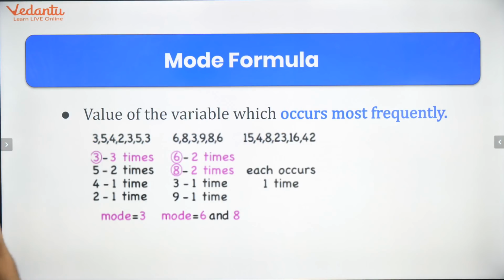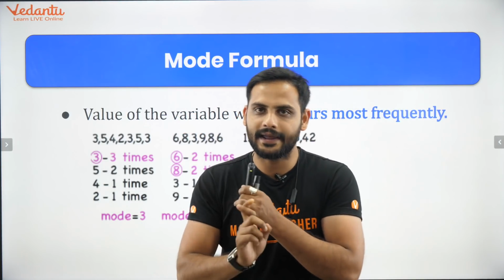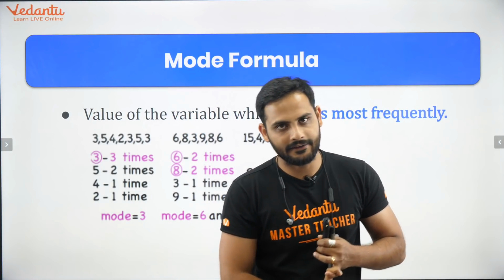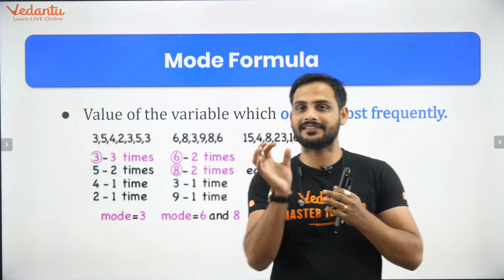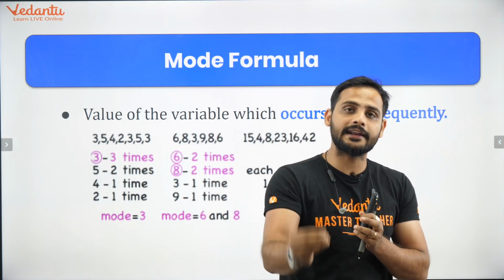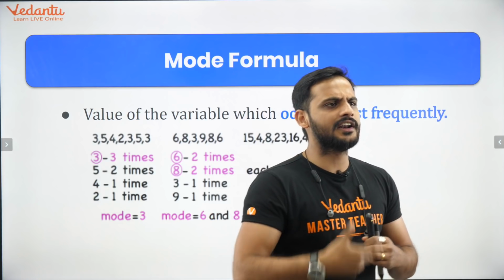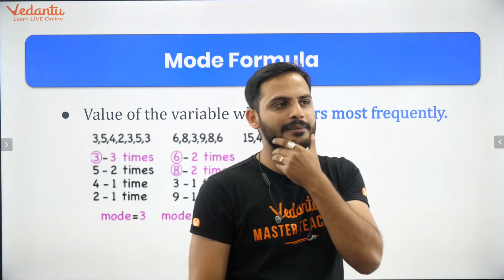Mode. What is mode, bacho? Now we have understood the meaning. Mean is average. Median we have learned is the middle value, and mode is the most occurring value, the highest occurring value. Suppose you are looking at this chat, all of you are giving me some answers.